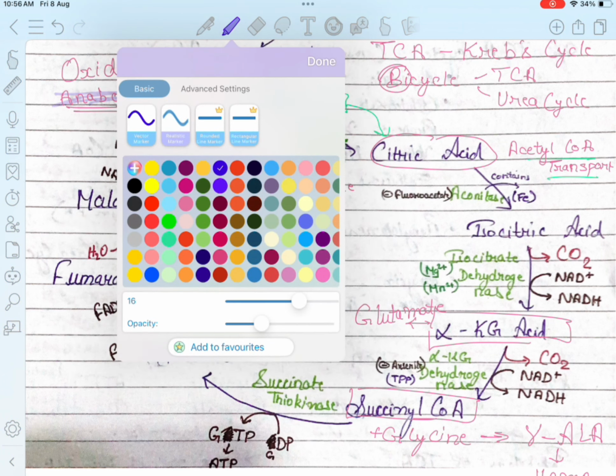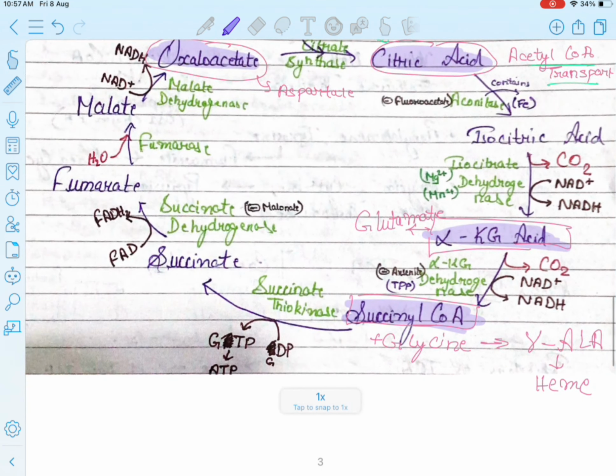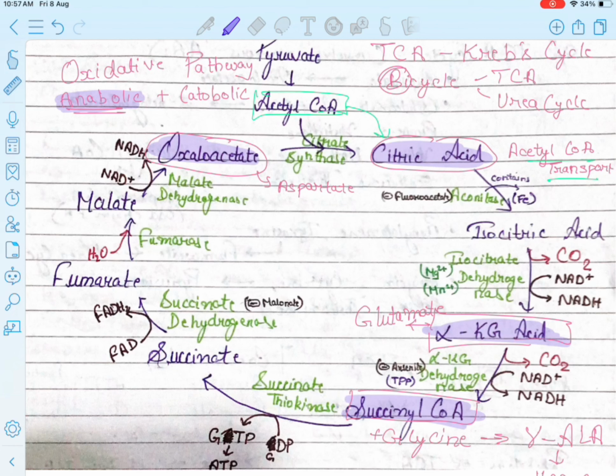The oxaloacetate producing aspartate, the citric acid used in the acetyl coenzyme A transport, the alpha ketoglutarate used in the formation of the glutamate, and the succinyl coenzyme A, which along with the glycine produces gamma aminolevulinic acid, which in turn produces the heme. Okay, so now we will look at the TCA cycle.